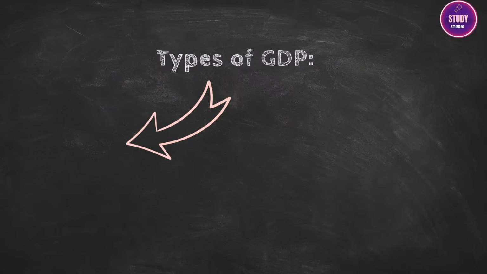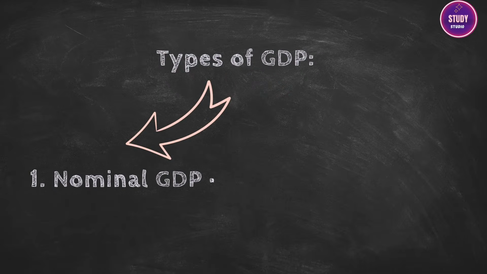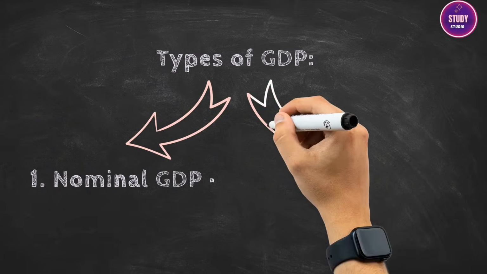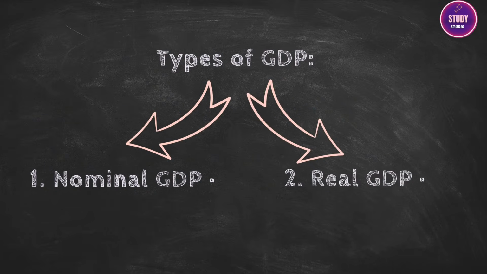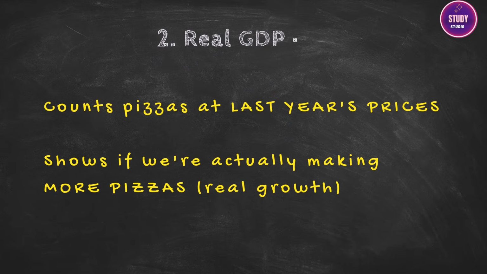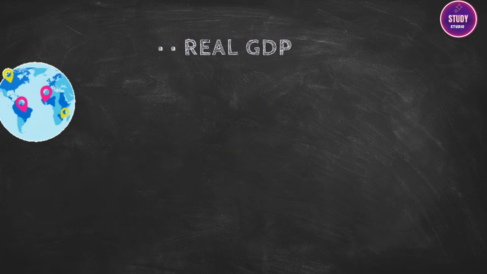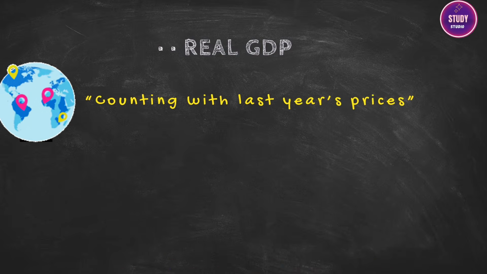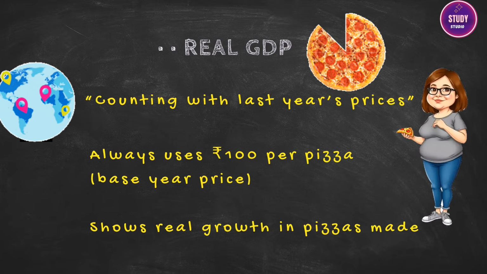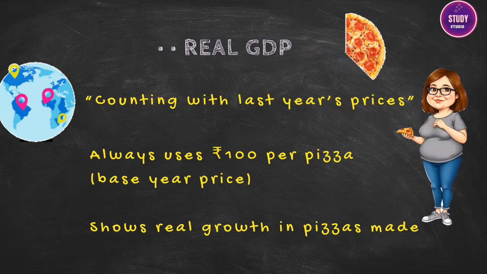There are two ways to measure GDP growth. First, nominal GDP. This counts pizzas at today's prices. If pizza prices go up, nominal GDP goes up too. Second, real GDP. This counts pizzas at last year's prices. It shows whether we are actually making more pizzas, ignoring price changes. This year, something changed. Our pizza country made 107 pizzas, that's 7% more than last year. Good news. But wait, pizza prices also increased to 105 rupees each.